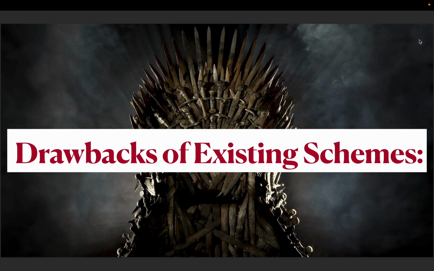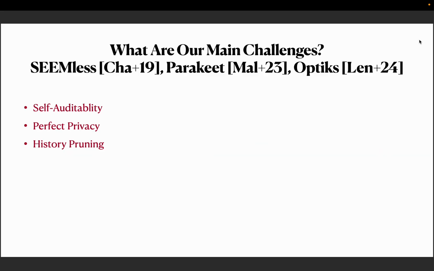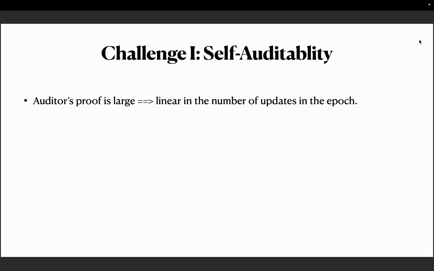All right. So far, we have an understanding of what key transparency is, what functionalities it has, and a high-level overview of the existing approaches. Next, I want to talk about the drawbacks of existing schemes which are already used in deployment. So there are 3 main challenges with existing deployed systems, including SEEMless, Parakeet, and Optiks. These drawbacks are self-auditability, perfect privacy, and history pruning. I'm going to go through each of these in a bit more detail.